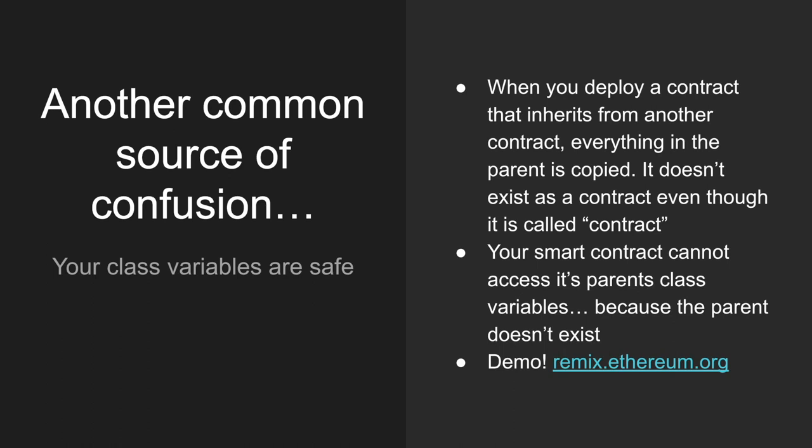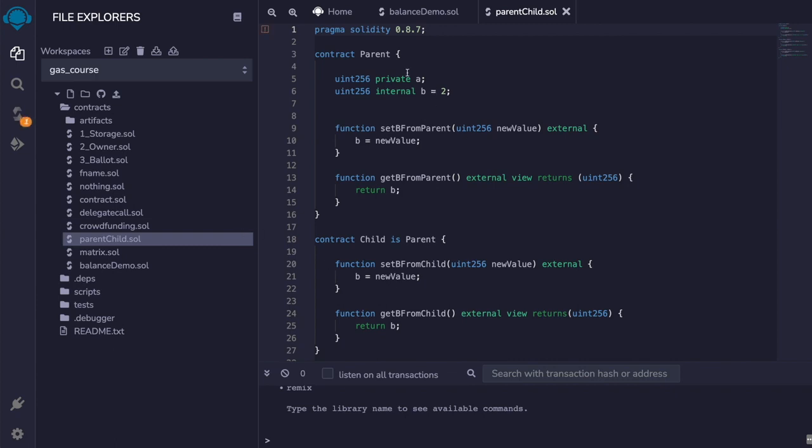You're just accessing a protocol that's defined by the parent. Let's demo this. Okay, so I have a parent which has variables A and B. We actually don't care about A, we just care about B here. So I can set the B from the parent with this new value, and I can get the B from the parent by returning B.